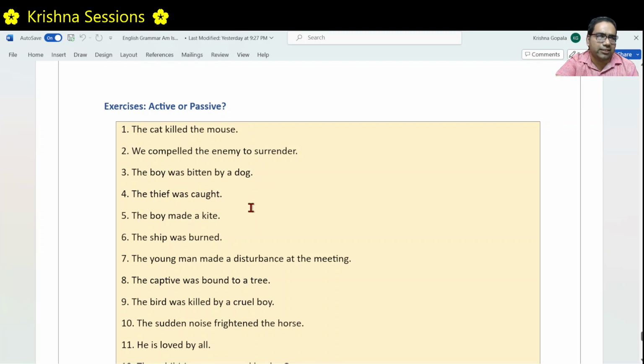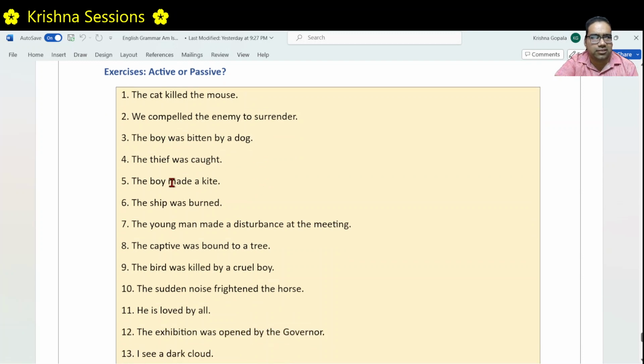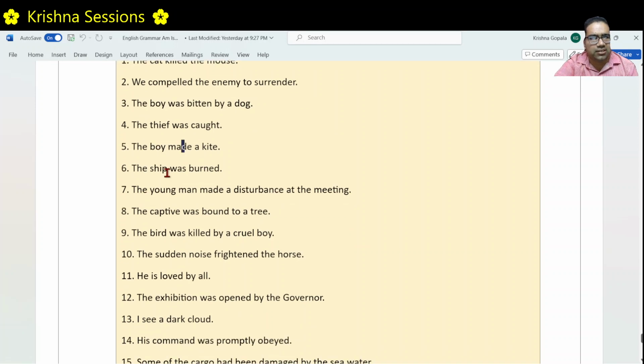The boy made a kite. Here, the discussion is about the boy. The subject is the boy. He made a kite. That means he actively did the action. That's why this is an active form. The ship was burnt. The sentence is about the ship. Who burnt it is not important here. Rather, what is more important is that the ship was burnt. But the ship actively did not do any action. The action was done by someone or something, and the ship received the action. That's why this is in passive voice.